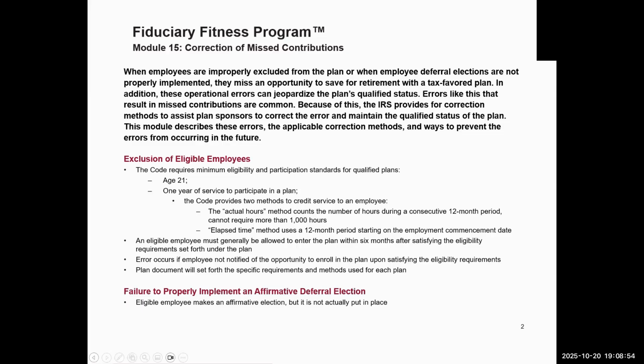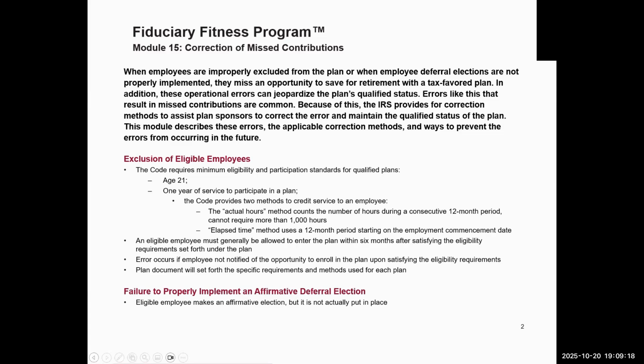Let's start off with the exclusion of eligible employees. The code requires minimum eligibility and participation standards for all qualified plans. Those minimum participation standards are: 1, age 21, in other words, can be younger but not older. 2, one year of service to participate in a plan.